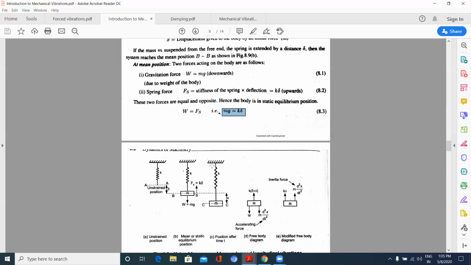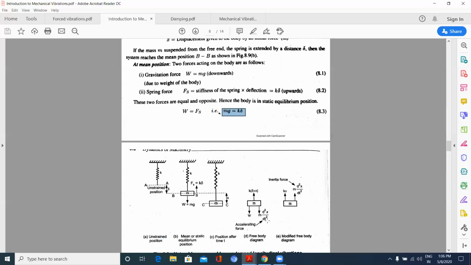By default, the spring will be acting upwards, trying to pull the mass m upwards, and the spring force will be K into delta plus x, and the weight will be acting downwards. As I have pulled it down and released, there will be some acceleration, that is given by m into d square x by dt square.